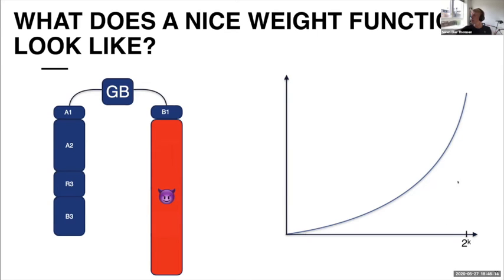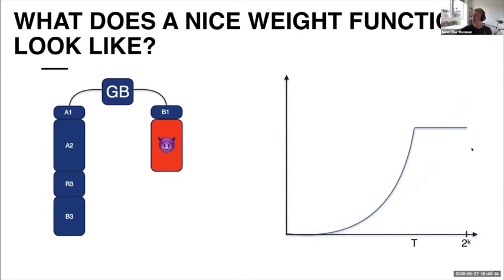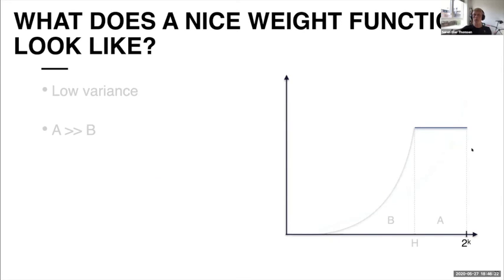So one suggestion for lowering the variance is to flatten the curve after a certain threshold. So that would be my two requirements for a nice weight function. It needs to have low variance, and these areas that I talked about before need to have the right proportions.